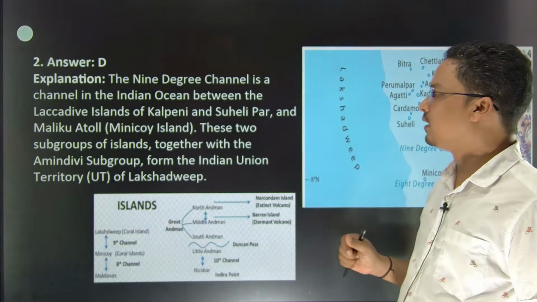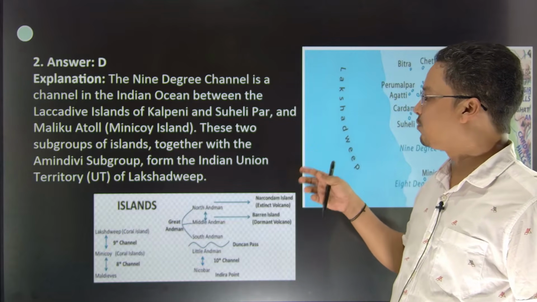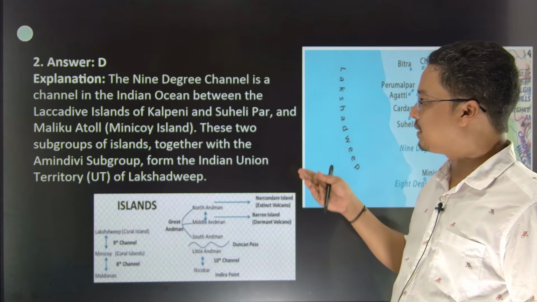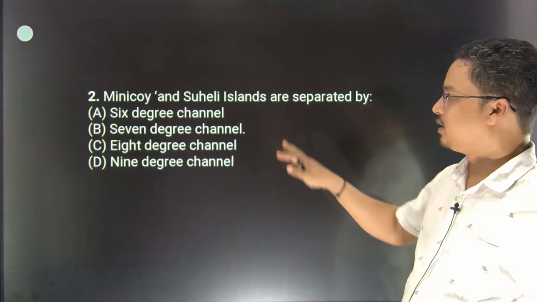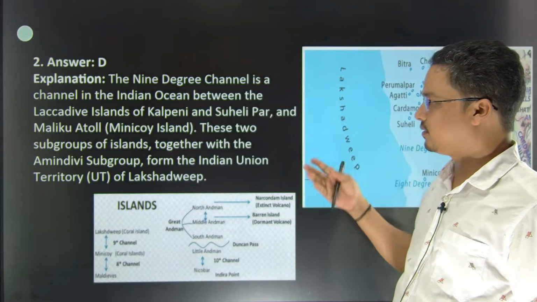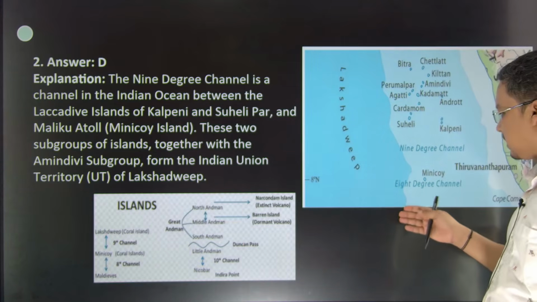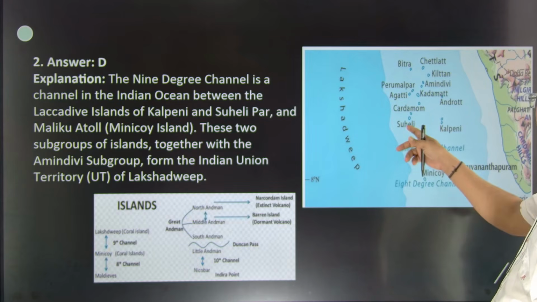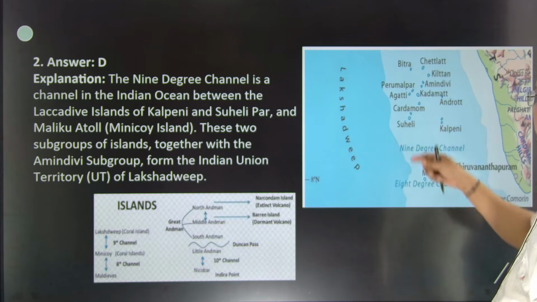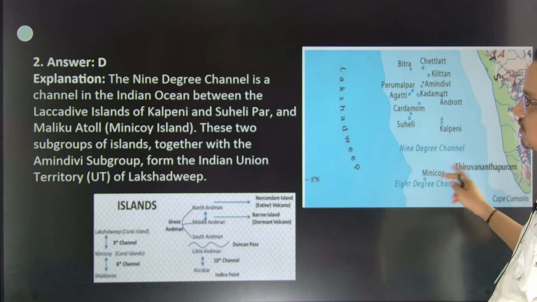The 9 degree channel is the channel in the Indian Ocean between Lakshadweep, the capital Kavaratti, and the Suheli Par. So this would be the answer: the Minicoy that separates Minicoy and Suheli islands. These are the small islands. Here you can see the 8 degree channel. Minicoy is here, and Suheli is here, then Kalpeni. Amindivi is here, Bitra is there. So this is how it is.